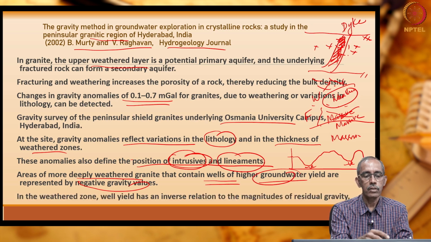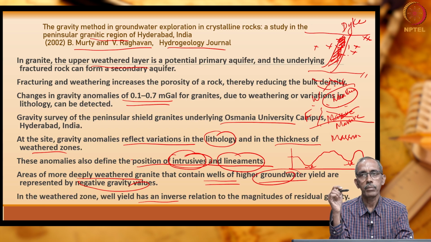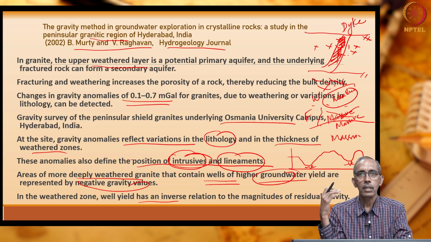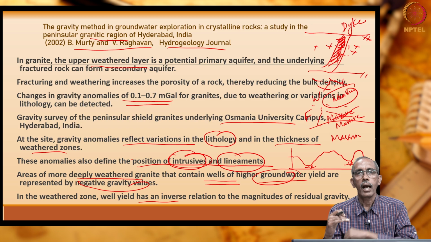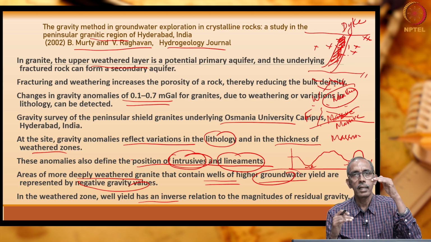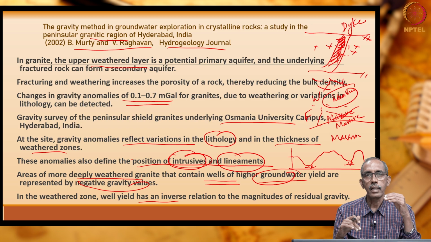So, in the weathered zone, well yield has an inverse relationship to the magnitude of residual gravity. So, where the gravity values are very low, at the same location, well yield is high. There is an inverse relationship between well yield and the gravity value. So, this is how this case study helps us to understand groundwater fluctuation using gravity survey.